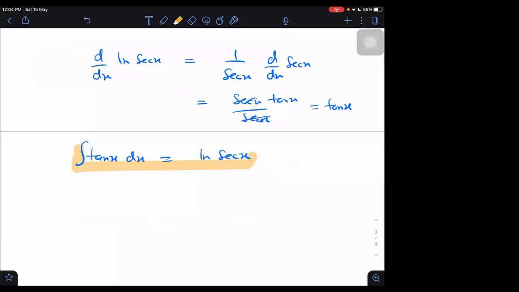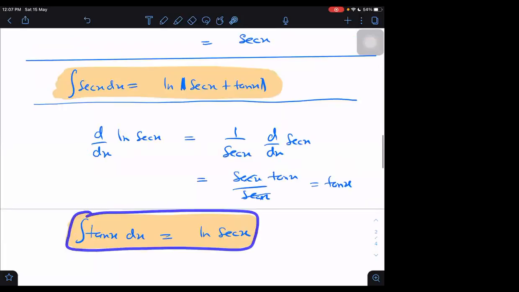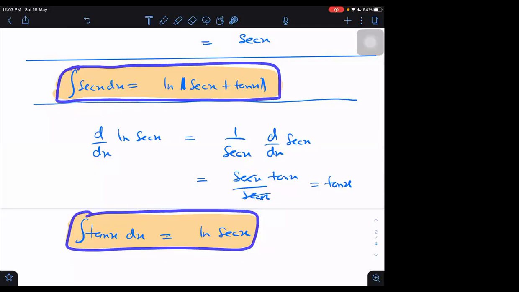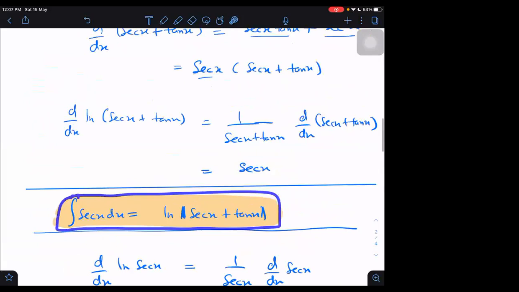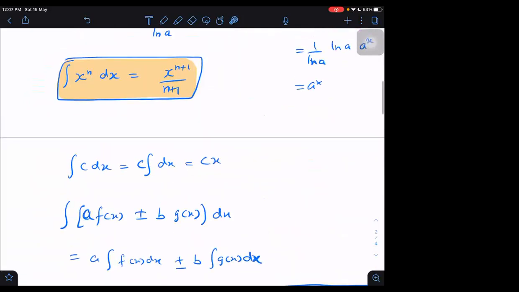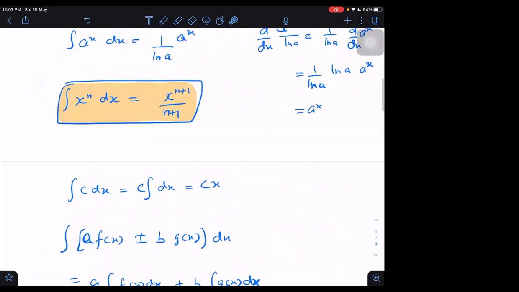So, what formulas do we have to remember? One formula we have to remember is this one. Integration of secant x is equal to log of secant x plus tan x. And also this one we can remember: x raised to n, power is increased and divided by the same again, x to the n plus 1 upon n plus 1.